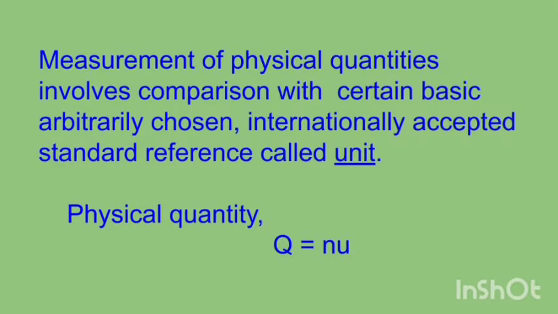Measurement of physical quantities means their comparison with certain references. In fact, we measure a physical quantity by comparing with certain basic, arbitrarily chosen, internationally accepted standard reference called unit. So, any physical quantity Q is equal to n times the unit U.